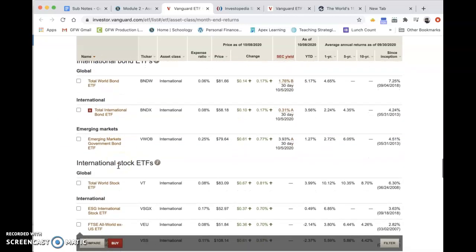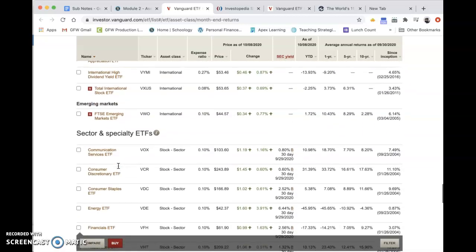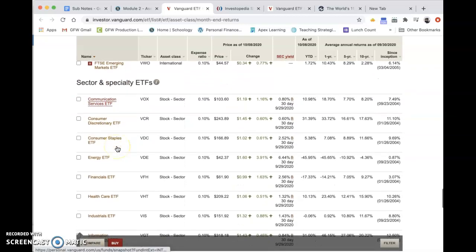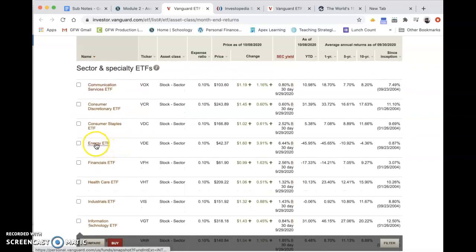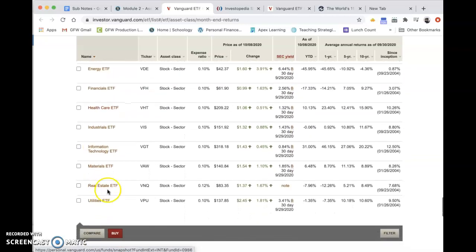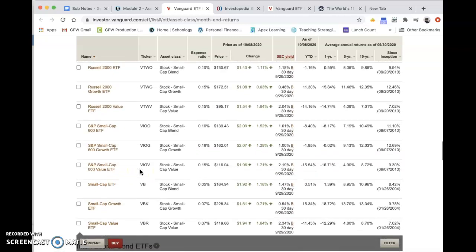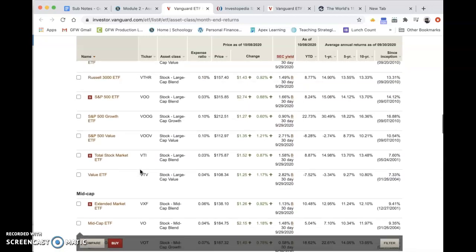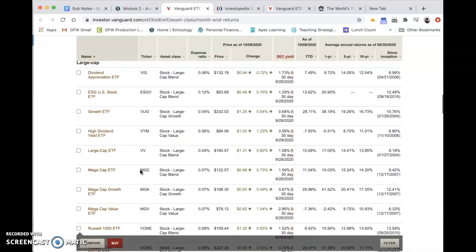International. And you can have some specialty sectors. So if you want to invest specifically in energy or in financials or in the healthcare system, real estate. So if you want to own real estate without having to physically manage it, this is a way you can get invested in real estate through an exchange traded fund. But for the purpose of this assignment, we're going to focus on the stocks and the stock market.